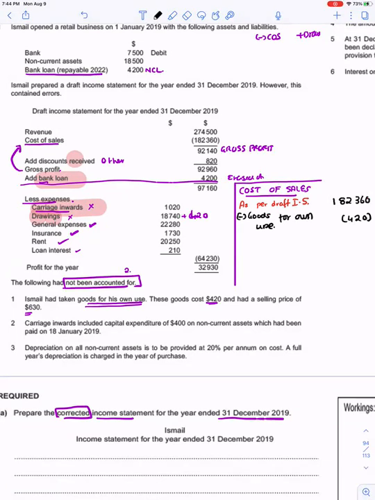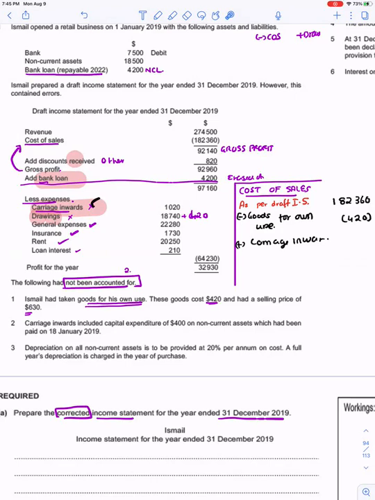We also need to add the carriage inward, because carriage inward forms a part of the purchases and is added to purchases. So I am adding it to cost of sales because I don't have a figure of purchases. So add carriage inward. I have corrected this now. How much to add for carriage inward? 1020.